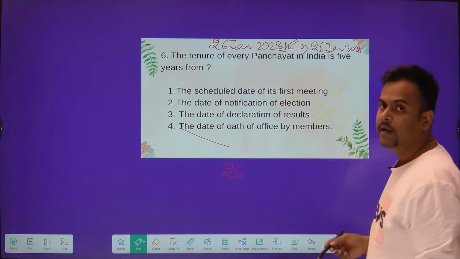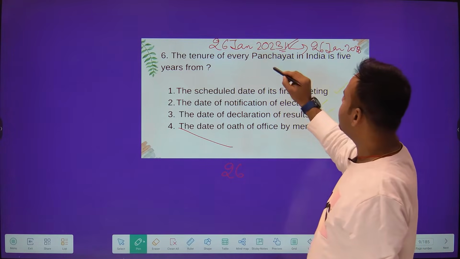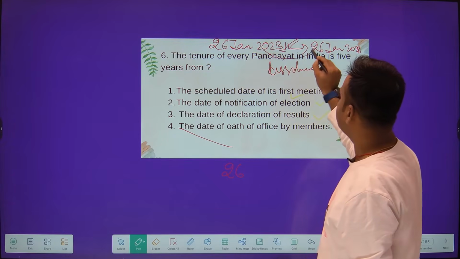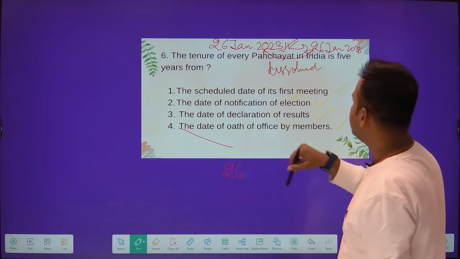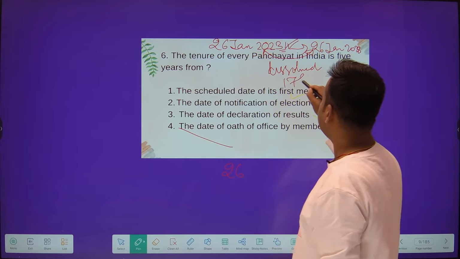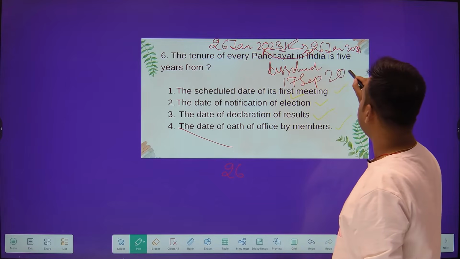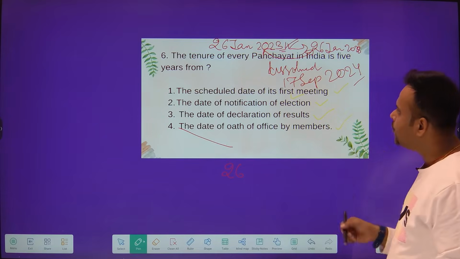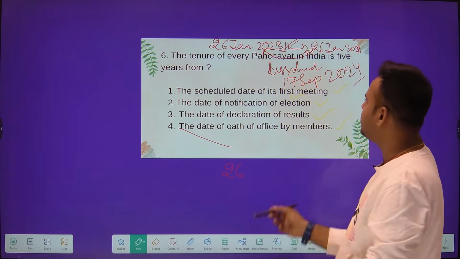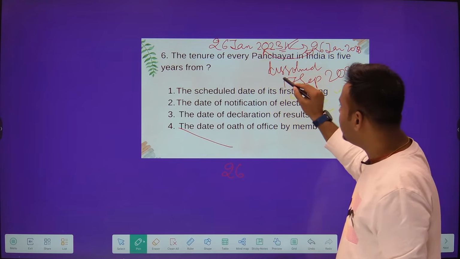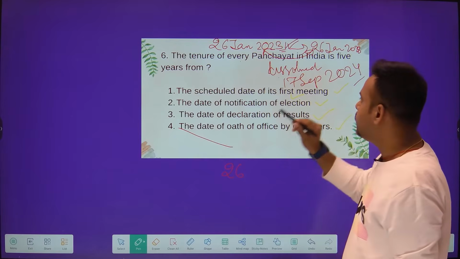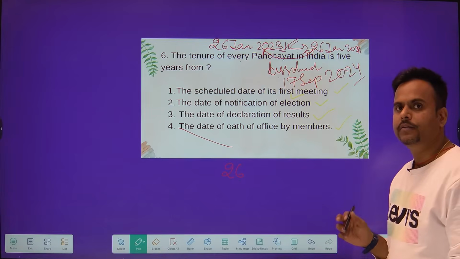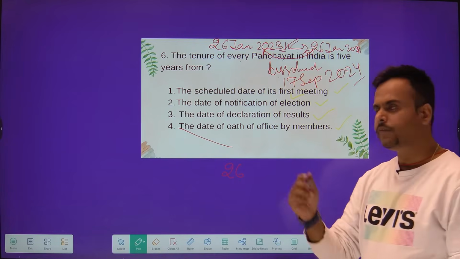Okay. Suppose with some reason this panchayat is dissolved in between this period. That means just think of it. On 17th of September 2024, it is dissolved. Now the question is that if a new panchayat is formed upon the dissolution of this first one, then what will be the tenure of the new panchayat that is formed? Are you getting my question? It is very simple. Just try to understand one more time.